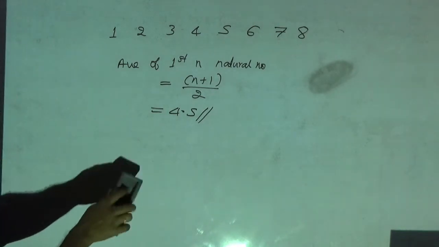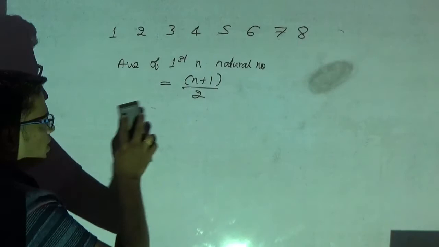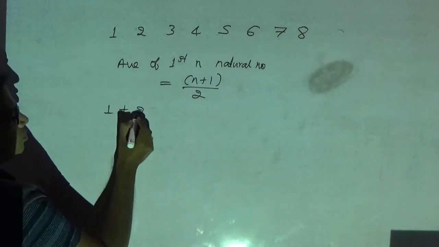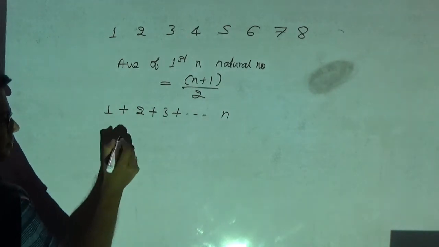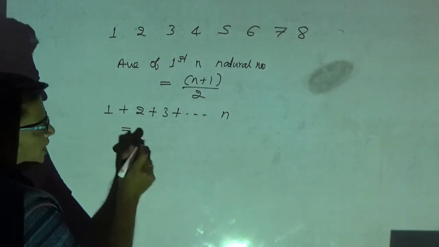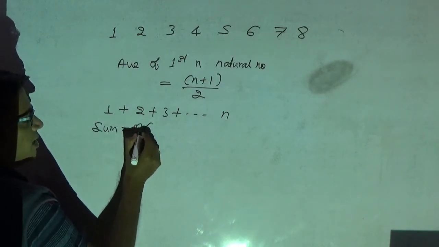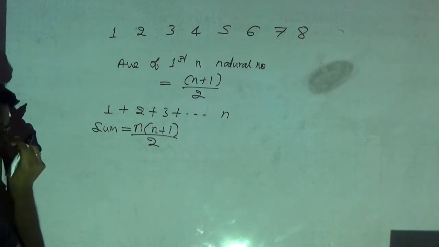So now you may ask me, sir, how did you get this formula n plus 1 divided by 2? Now please observe here. I know 1 plus 2 plus 3 plus up to n. The sum of first n natural numbers is given by the formula n into n plus 1 divided by 2. Correct? So what is the formula for average?